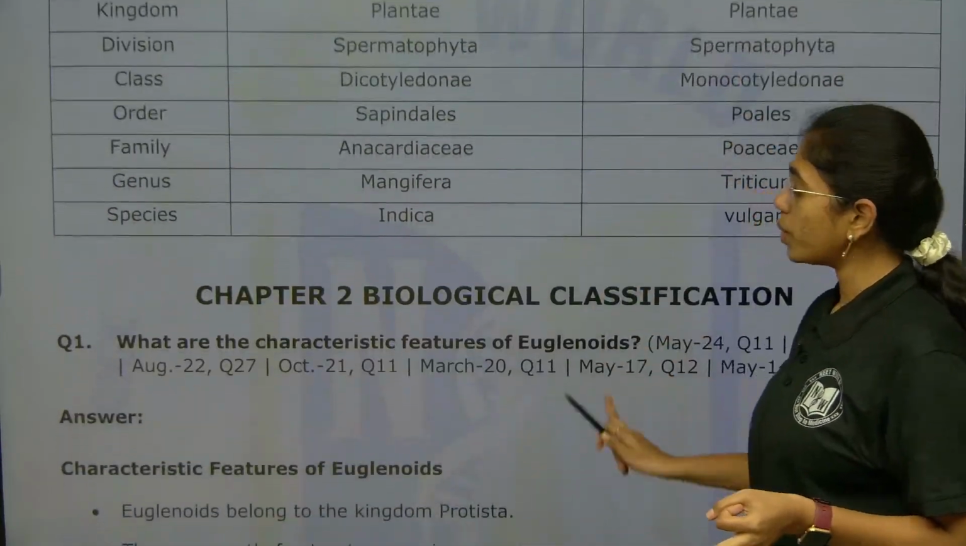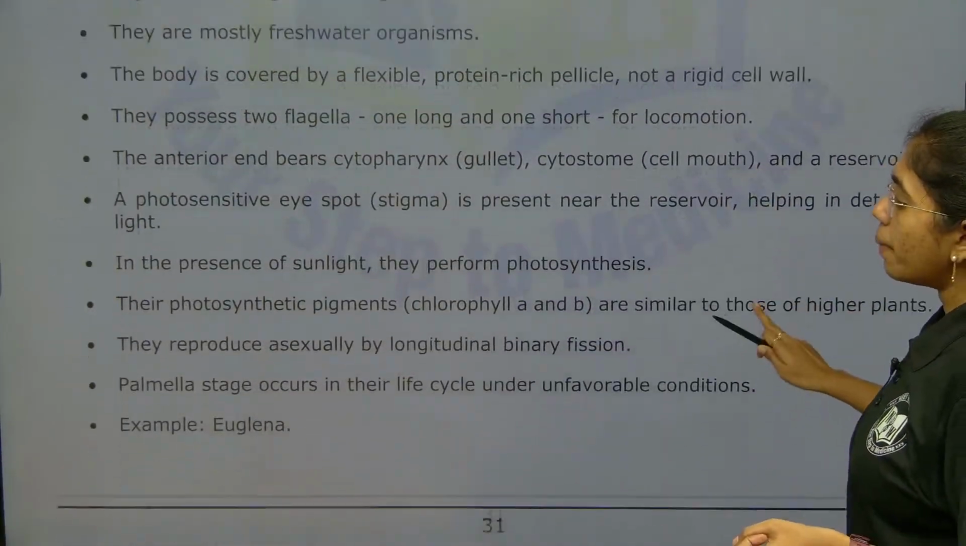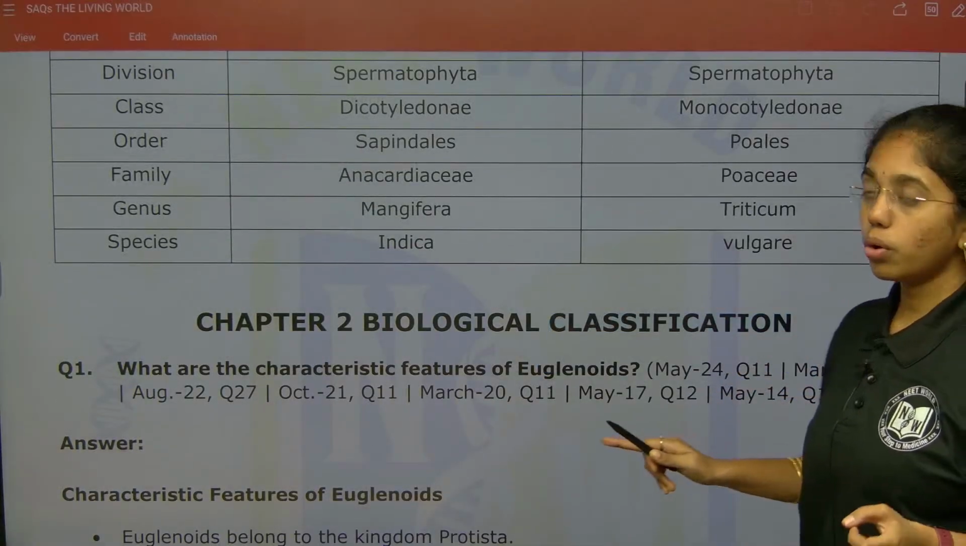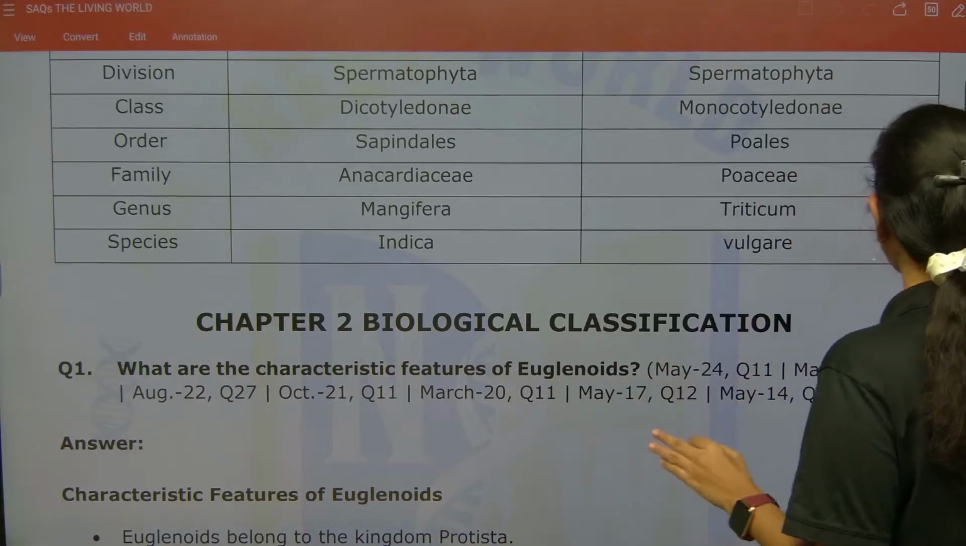Now, we have to go with biological classification. Biological classification we will be looking in the next class. So, for today, the living world chapter is done.